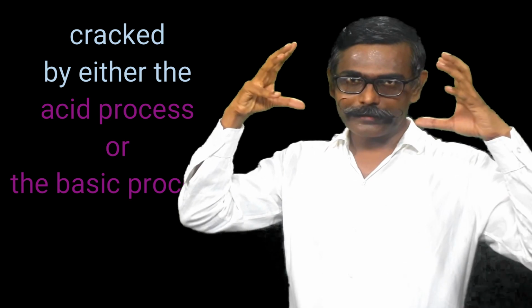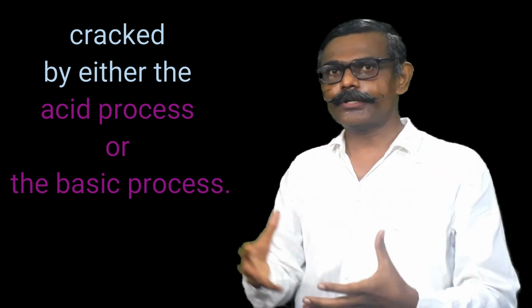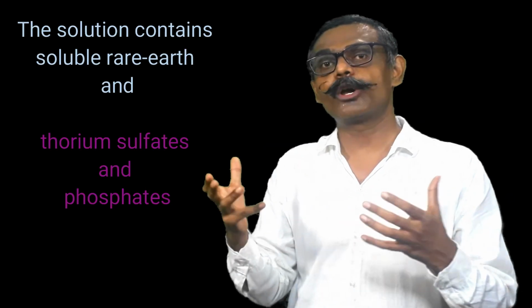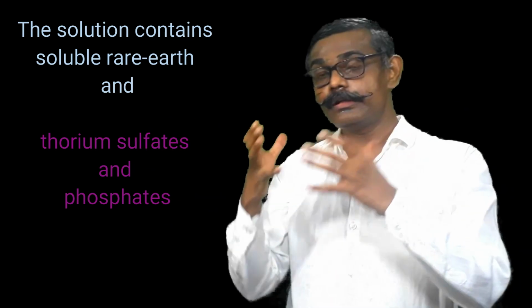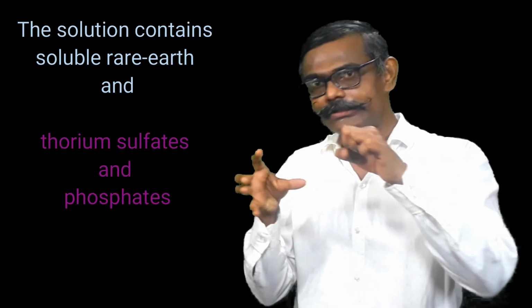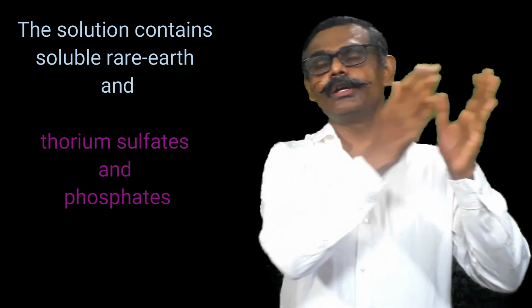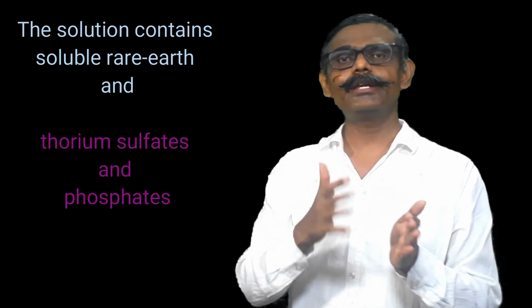Due to the treatment with H2SO4, the lanthanoids go into solution after prolonged treatment in the form of sulfate. But along with lanthanoids, thorium is there, and that thorium remains as a precipitate, in the phosphate form. Due to leaching or prolonged treatment with H2SO4, lanthanoids come into solution and thorium can be separated. The remaining lanthanoids are exposed to special sophisticated techniques like the solvent extraction method or ion exchange method for their separation.